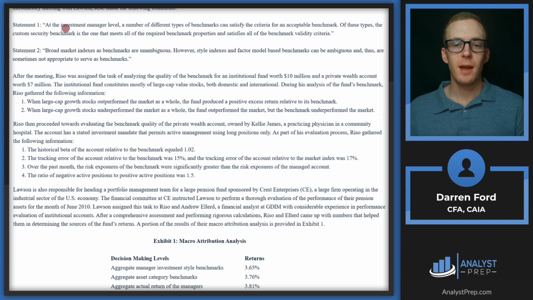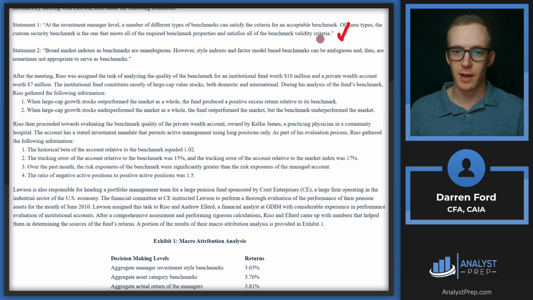Statement 1. At the investment manager level, a number of different types of benchmark can satisfy the criteria for an acceptable benchmark. Of these types, the custom security benchmark is the one that meets all of the required benchmark properties and satisfies all of the benchmark validity criteria. So this statement, we're going to give this a check mark. That is a correct statement.